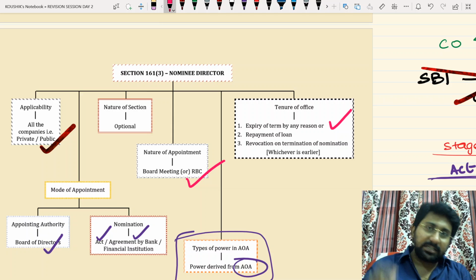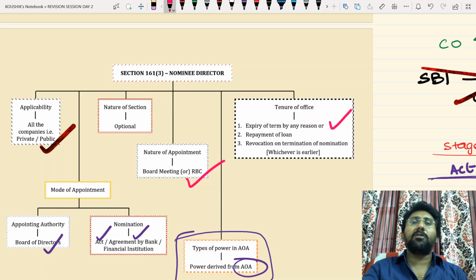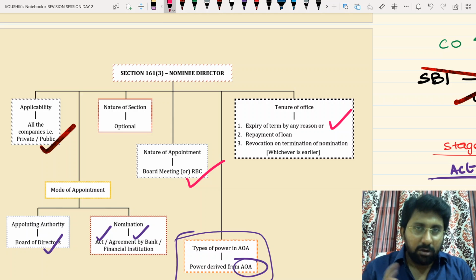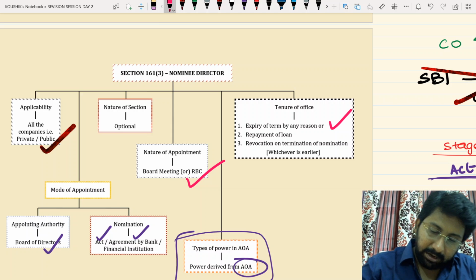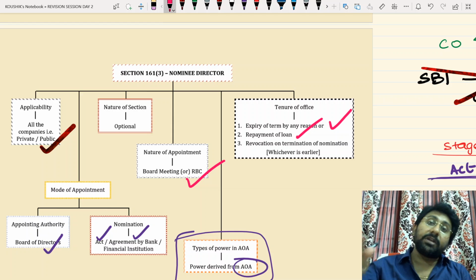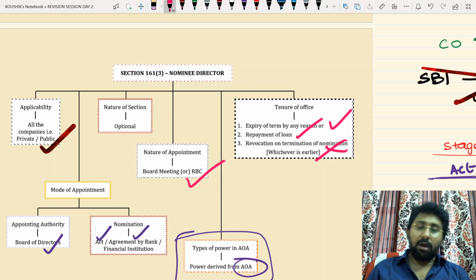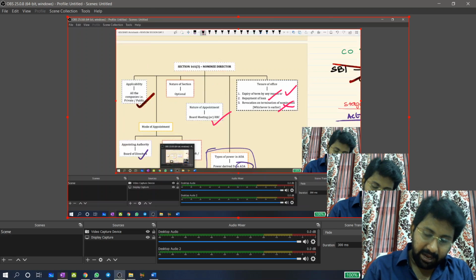His own disqualifications can lead to expiry, or repayment of loan. You came inside the company because I have taken a loan. When I repay the loan, why are you again overreacting in my company? Go out. No, sir, I want to become a director in your company. Then apply under 160. But as of now, repayment of loan. Next one: who has nominated the nominee director? The bank. If that bank cancels the nomination, then you can't continue as a nominee director. Whichever is earlier will be the expiry date of the office of the nominee director.